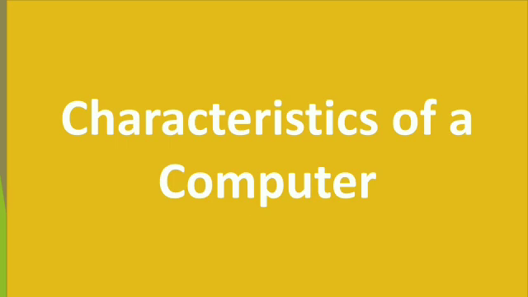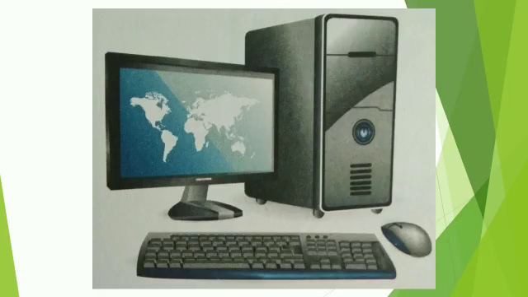Characteristics of a computer. Computer is an electronic device, students, which can perform several tasks at a time, which is also called multitasking. For example, it can play music while typing a letter.